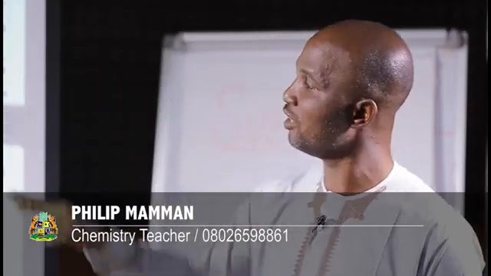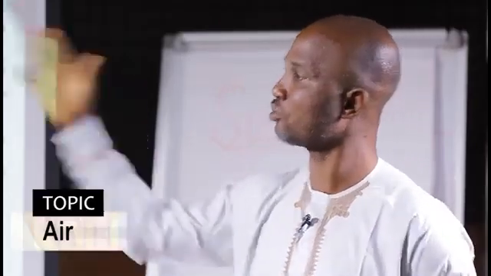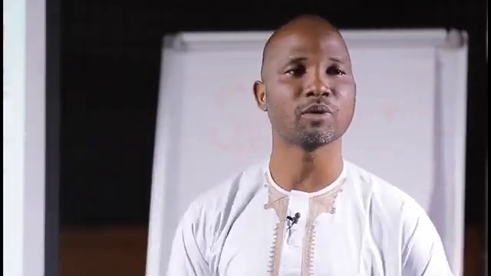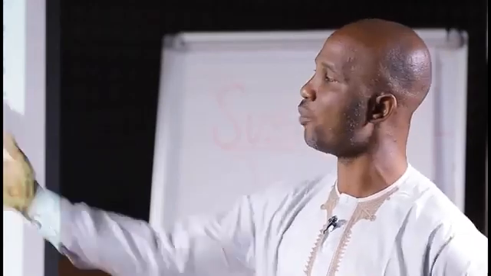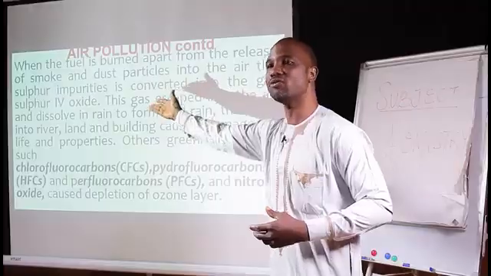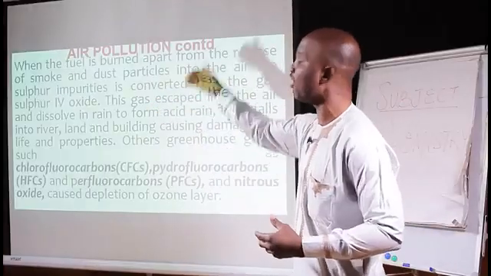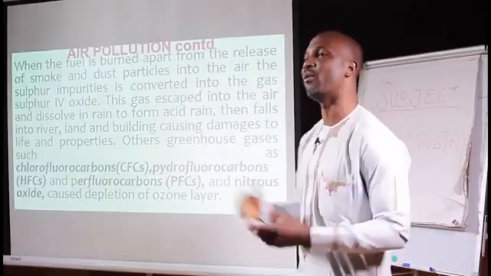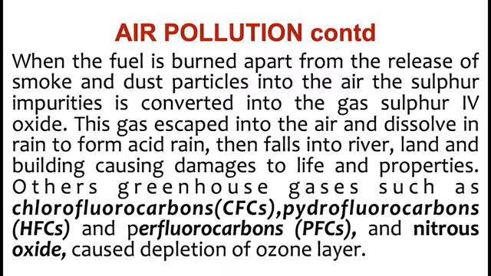Now, acid rain is a phenomenon that exists when some of these gases, we call them acid anhydrides, that's oxides of non-metals like sulfur and nitrogen, are released. When there is rainfall in an area where there is release of these gases, this rainfall dissolves these gases and falls down as acid, and we refer to it as acid rain. So you can see that it then falls into rivers, land, and buildings, causing damage to life and property.